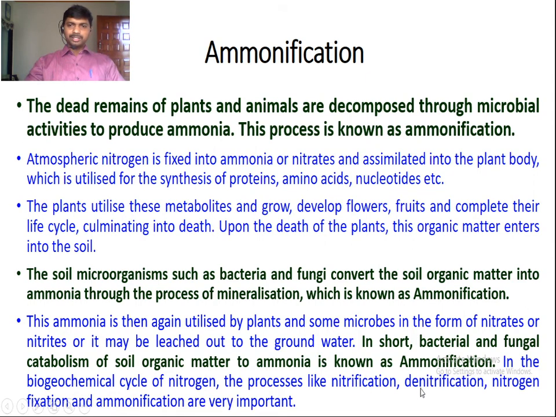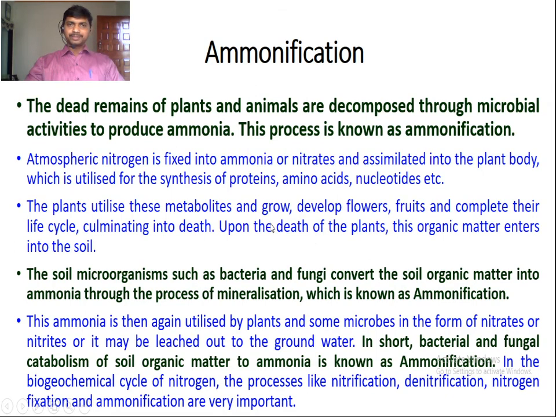Here, in denitrification, there is a loss of nitrogen that is present in the form of nitrate. The nitrate is converted into gaseous compounds like nitric oxide, nitrous oxide and nitrogen. Nitrification means conversion of ammonia to nitrate. During this conversion, ammonia is first converted to nitrite and then to nitrate by nitrifying bacteria. While ammonification is the production of ammonia by decomposition of dead organic matter of plants and animals through bacteria and fungi.